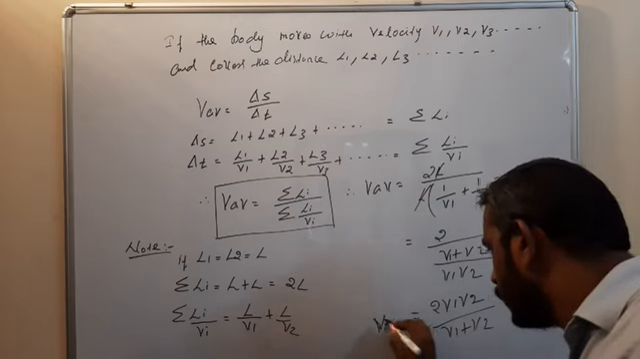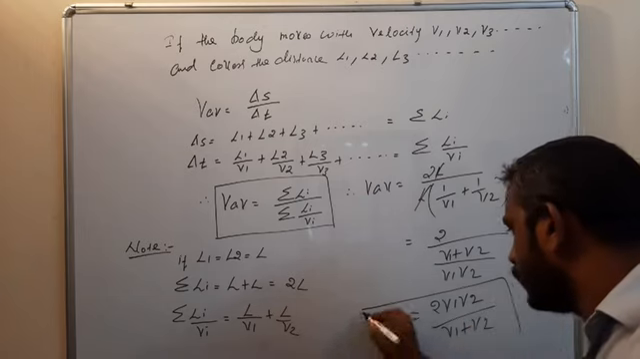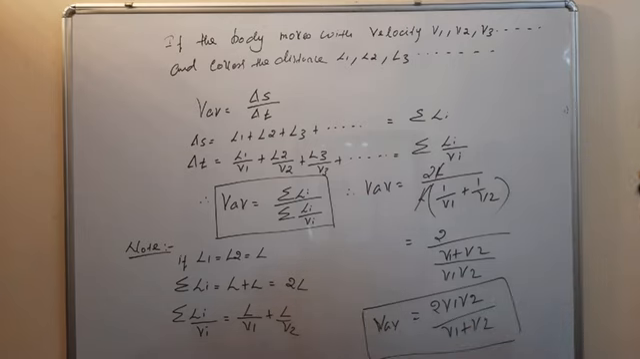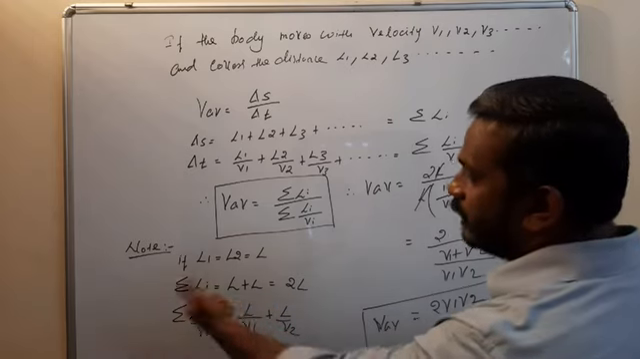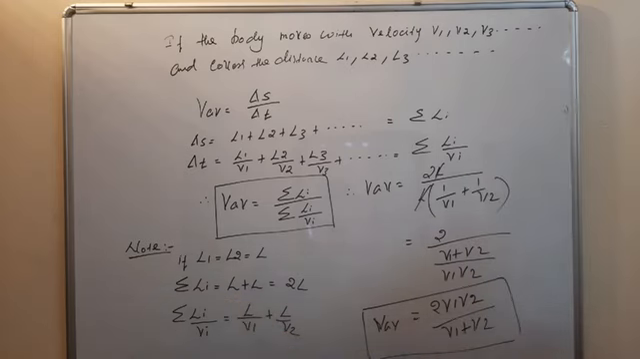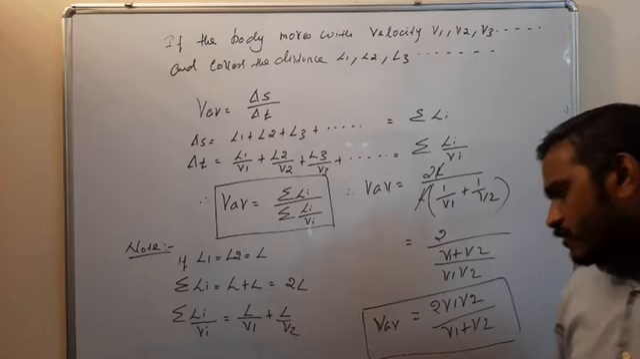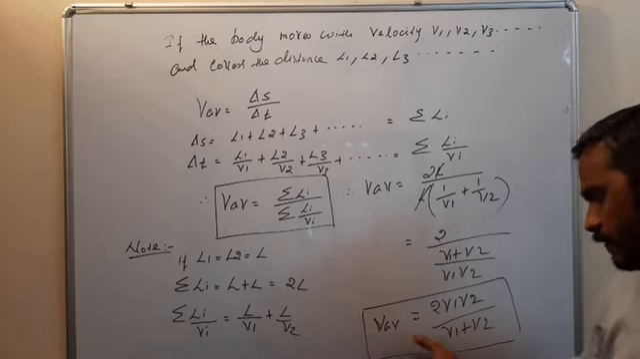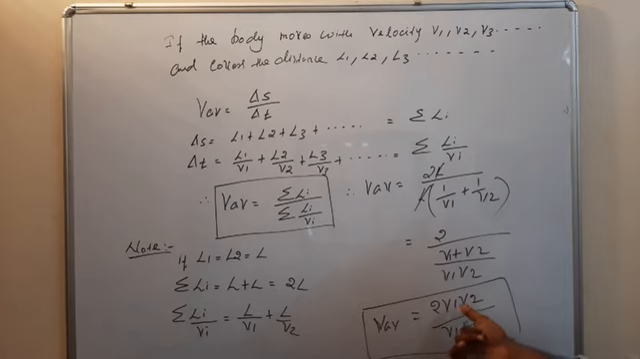Suppose the body moves equal distances with different velocities. So the average velocity VAV is equal to 2 v1 v2 divided by v1 plus v2. This formula we will use for solving the numericals.